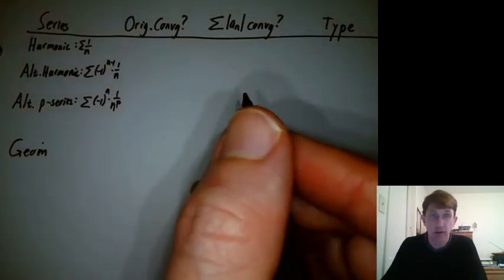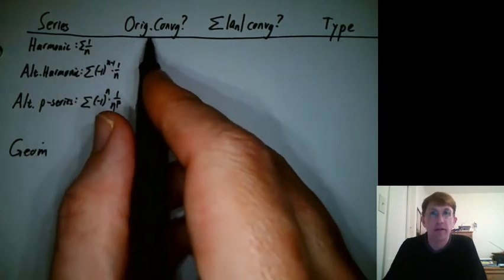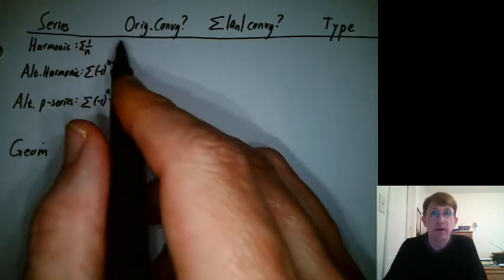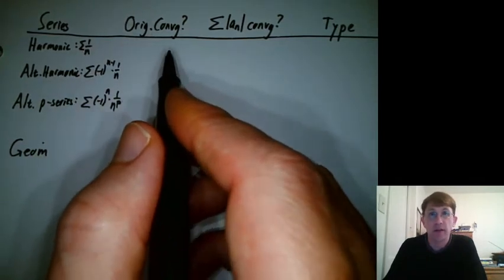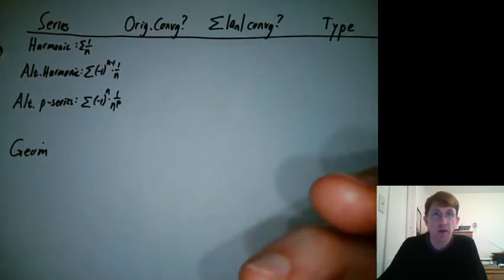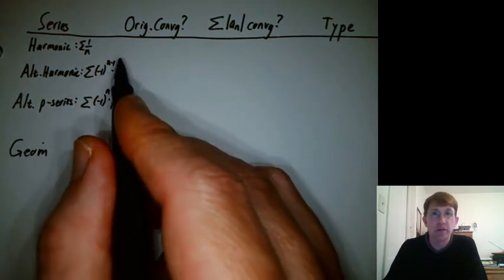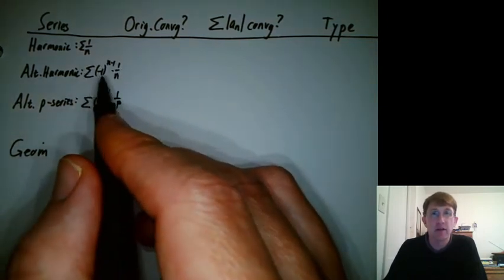Let's continue trying to organize our knowledge. Let's think about the harmonic. Is the original series here, is the harmonic convergent or not? Is the sum of the absolute value terms convergent? Then we can think about the alternating harmonic. Is the sum of the original series exactly as it's written here convergent?